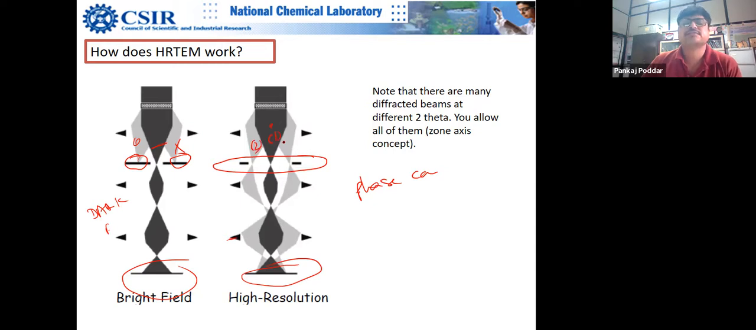So phase difference can be in phase or out of phase. Got my point? Yes, sir. And in phase means bright spot, and out of phase means dark spot.